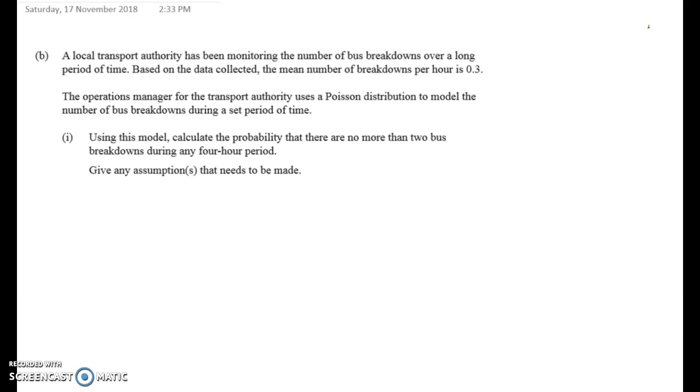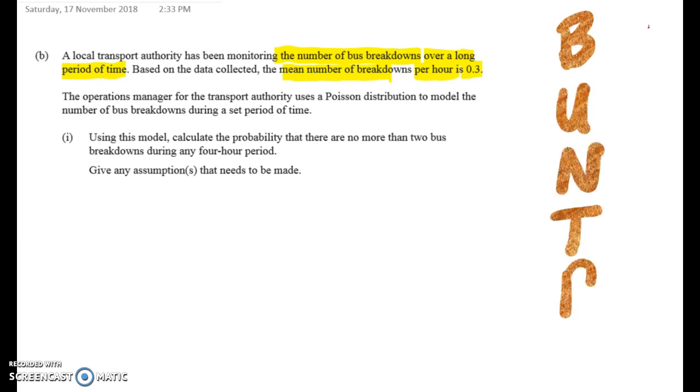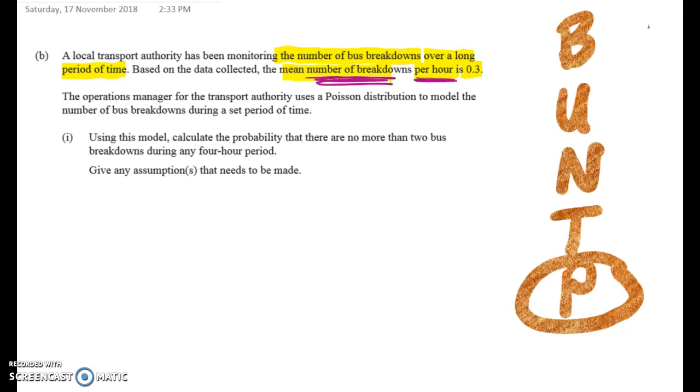Okay, so we'll start off. A local authority has been monitoring the number of bus breakdowns over a long period of time, and they've found that the mean number of breakdowns per hour is 0.3. So we're thinking about which of our 5 distributions it's going to fit. We've got binomial, uniform, normal, triangular, and Poisson. It's definitely going to fit the Poisson distribution here, because we're given a number of something, so a discrete thing over a continuous interval, which here is time. So we've got lambda equals 0.3, but be careful because that's per hour.